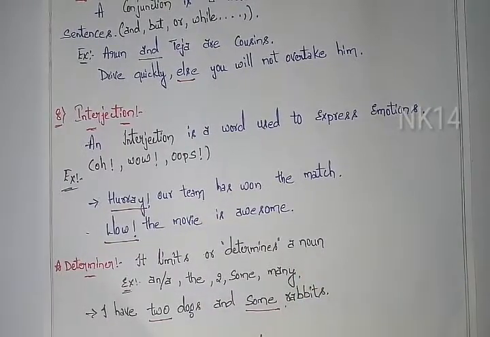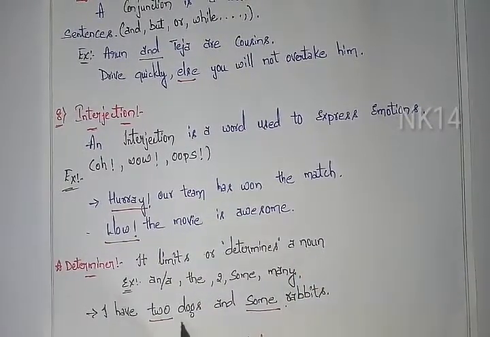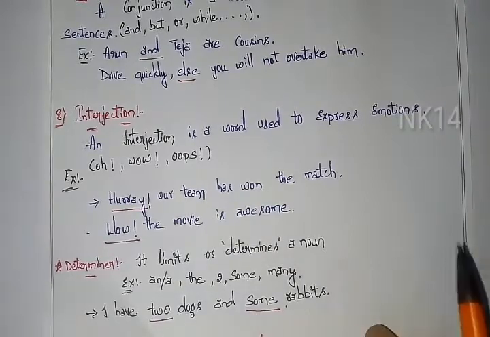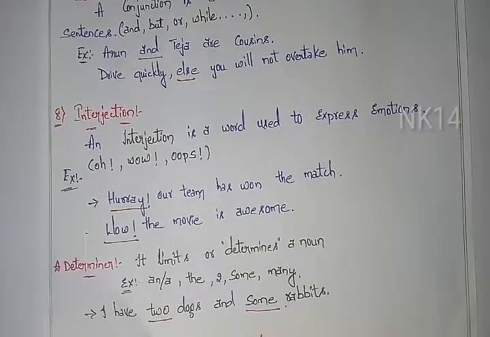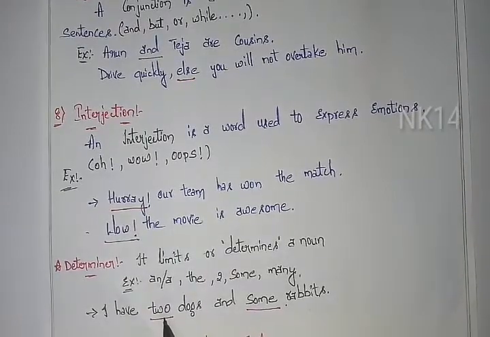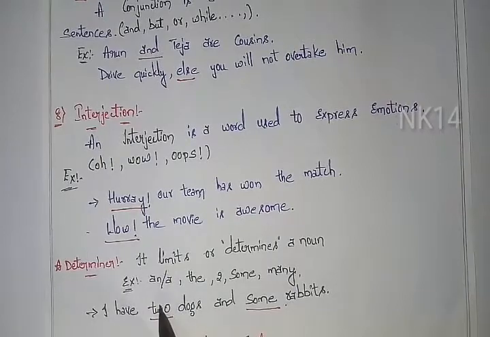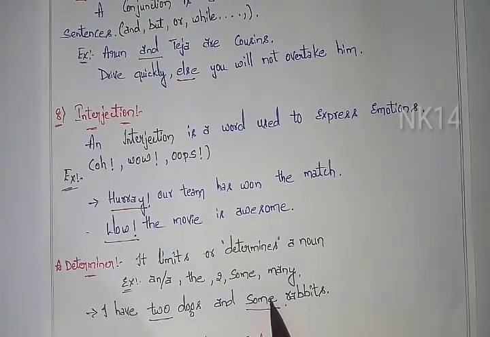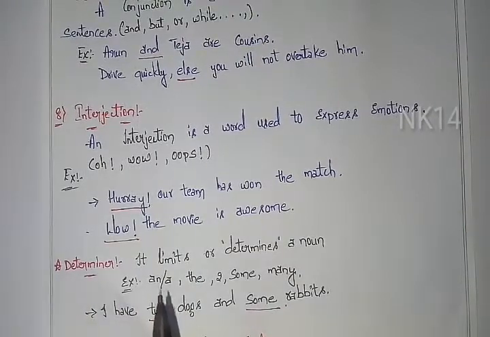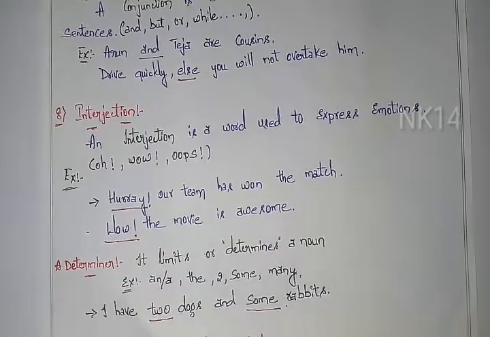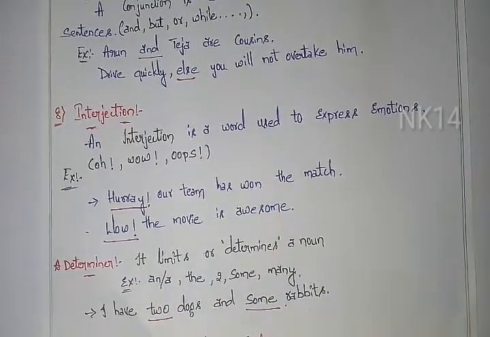So these all come under examples of determiners in word form. Let's check in sentence form so you can understand easily. I have 2 dogs and some rabbits. Here I have dogs and rabbits, but how are they determined? With the determiner. In I have 2 dogs, the 2 is a determiner example, and some rabbits. So friends, the determiner is the extra part of speech I have taken. If you are interested, try to prepare all 9 parts of speech.